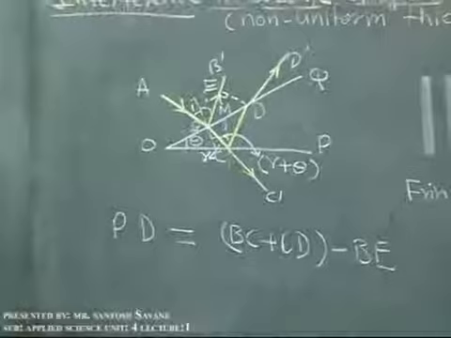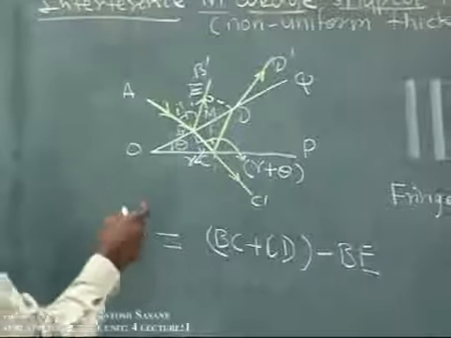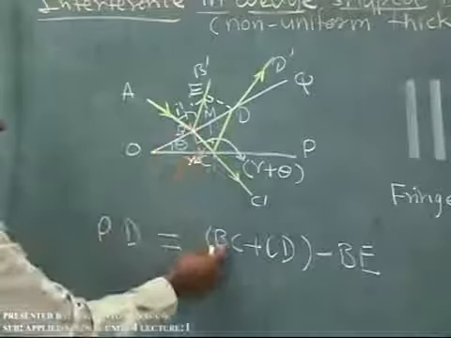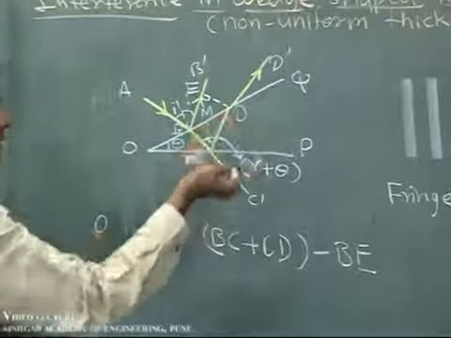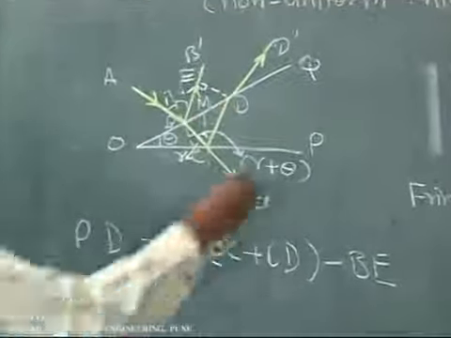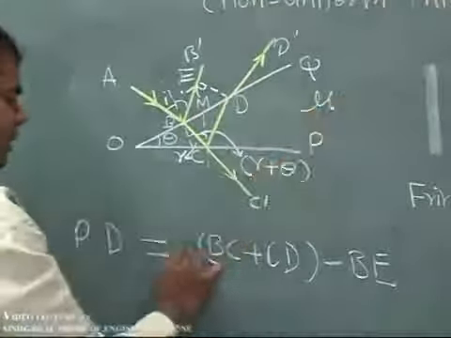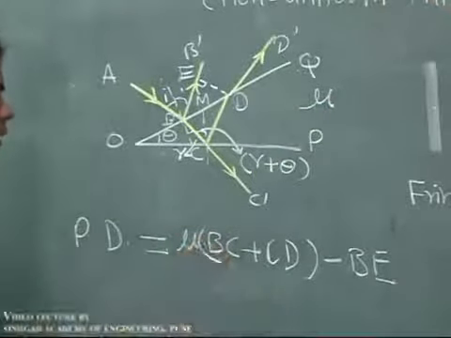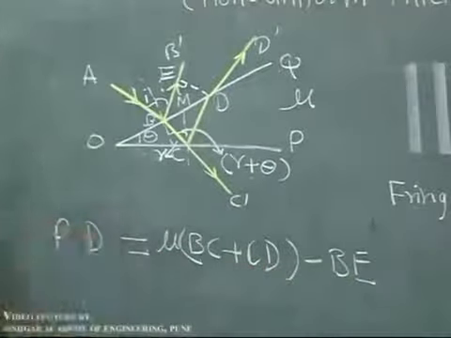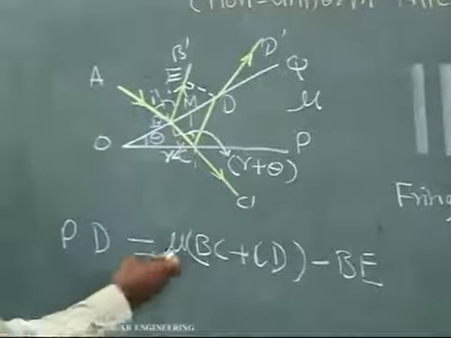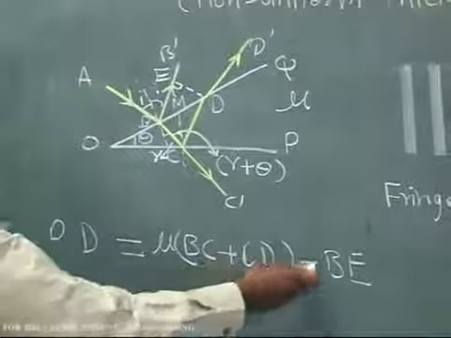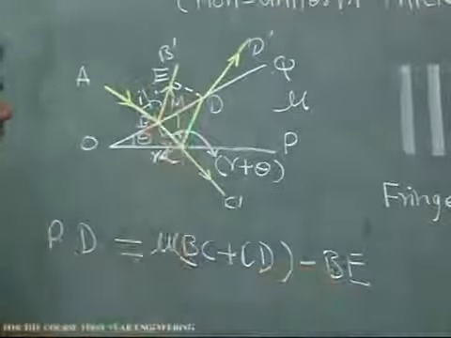Using the geometry we can find out this path difference. One more thing, as this path, that is BC plus CD, is in the medium of refractive index mu, we have to multiply this path so that we will get the equivalent optical path, and that is why the actual path difference is mu times (BC plus CD) minus BE.